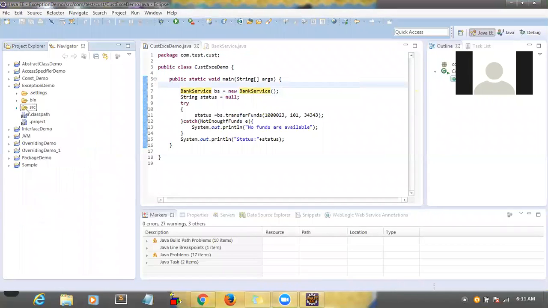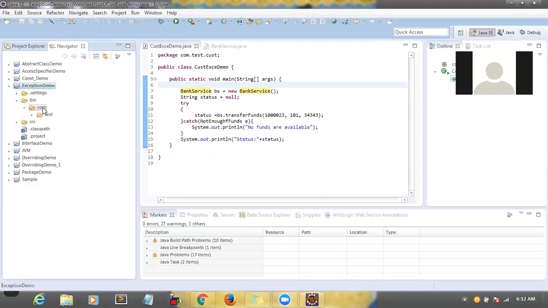We have src and bin, right? Whenever I'm making a zip of this project, I had to remove all the .class files under the bin folder. Otherwise, if I make a zip of this, Gmail will not allow it. Why? Because .class files are executable files, and may create a virus.